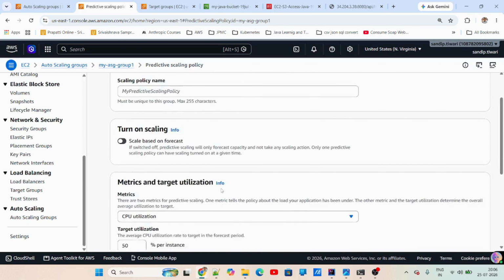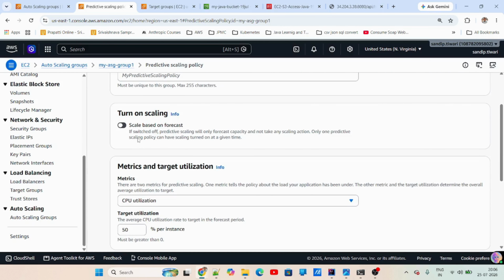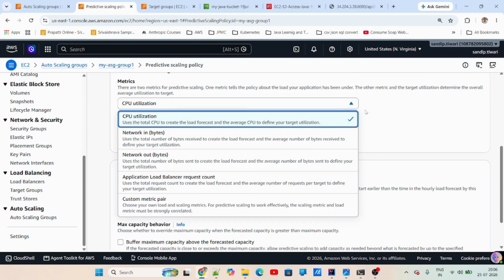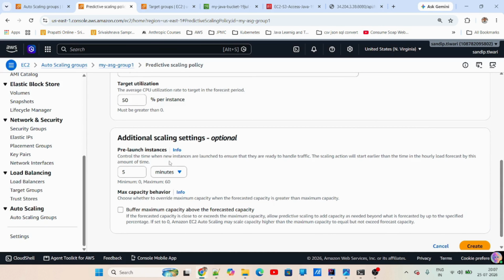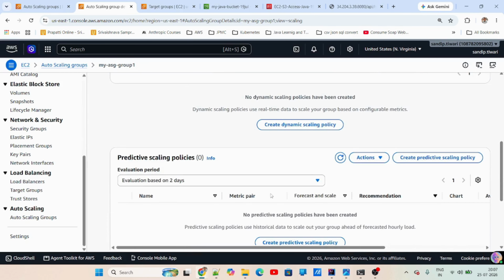Okay. I'm not going to go into this one. I'm just going to show you. This is my scaling policy name, scale based on forecast. So what metrics do you want to use to do this scaling? Based on that, it will understand. Okay, it will do the prediction by itself.